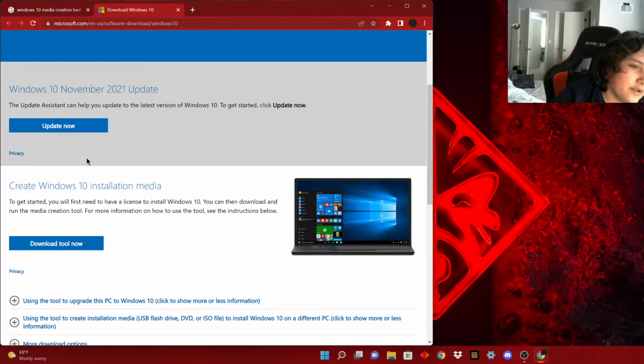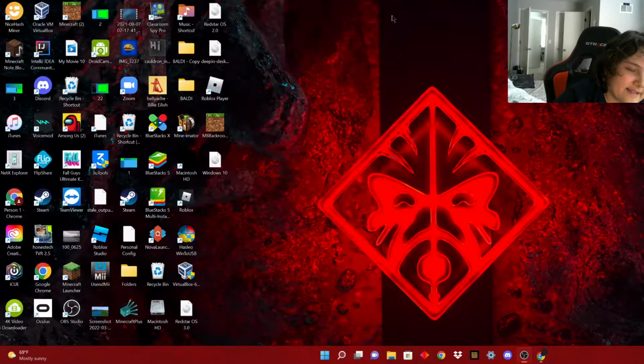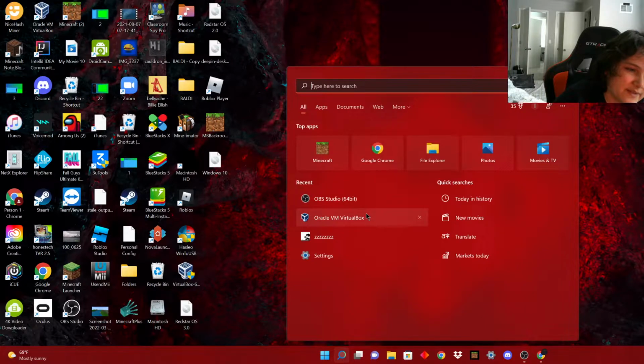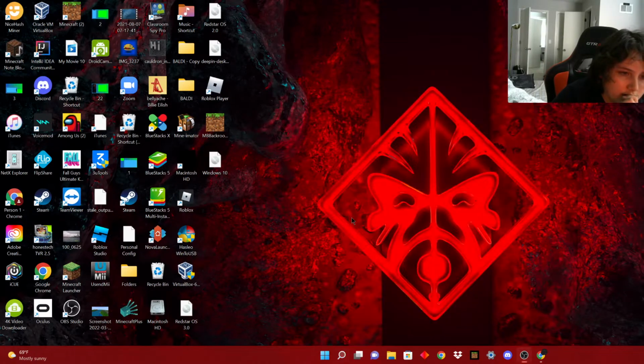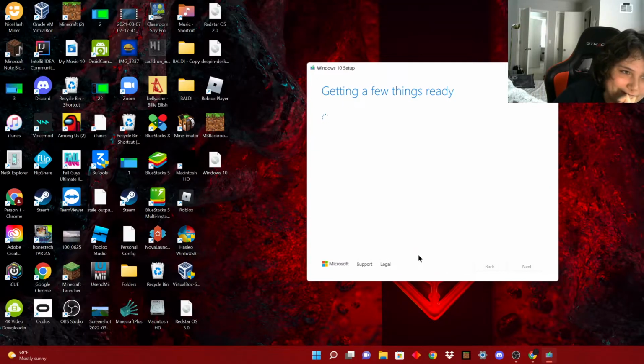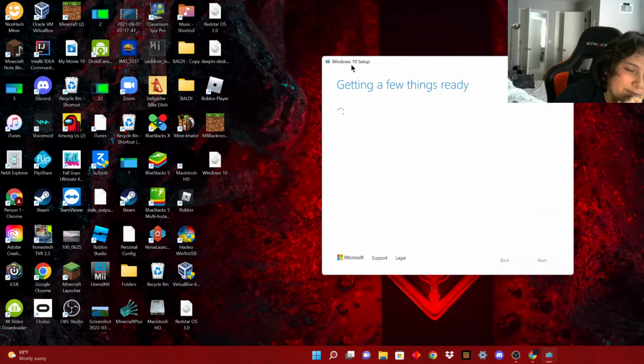And once you press download, it's actually pretty simple. I think it's like a portable program, because it runs almost immediately. There's no setup wizard. It's immediate. So once you have that downloaded, you would press media creation tool. I have multiple because I have multiple versions of Windows for this media creation tool. So here's the Windows 10 setup.